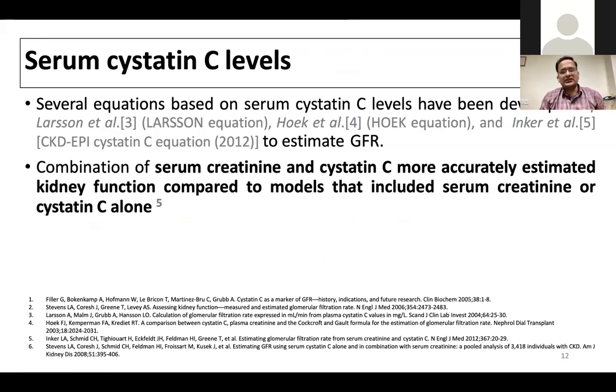Additional markers like cystatin C. Cystatin C is a byproduct of cellular metabolism produced by all the cells in the human body, and it is eliminated through the kidney. Serum cystatin C levels are also shown to correlate very well with glomerular filtration rate. And some formulae have come up which combine serum creatinine and cystatin C levels, and these formulae are shown to be better models of estimating glomerular filtration rate or kidney function in patients with cirrhosis.